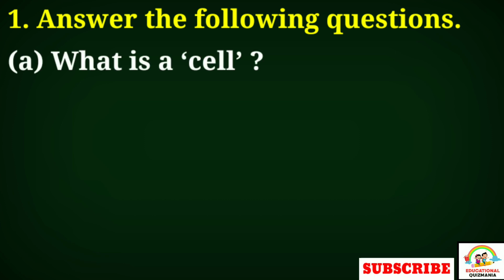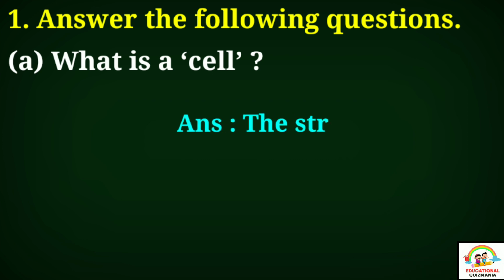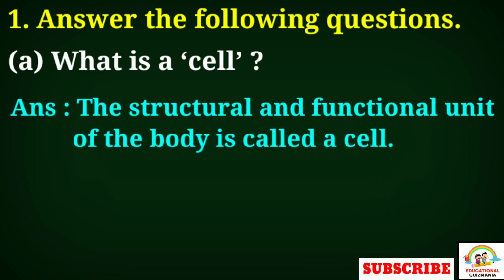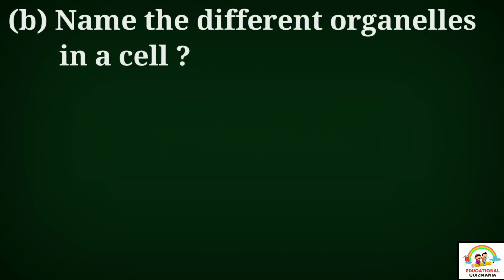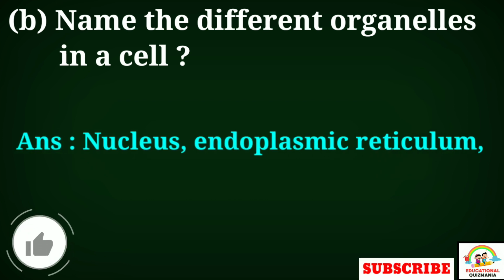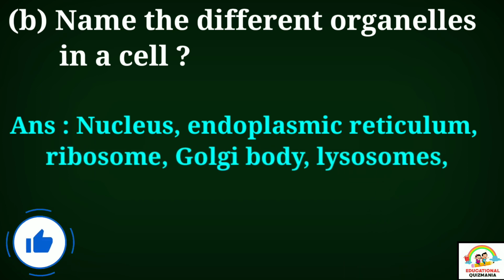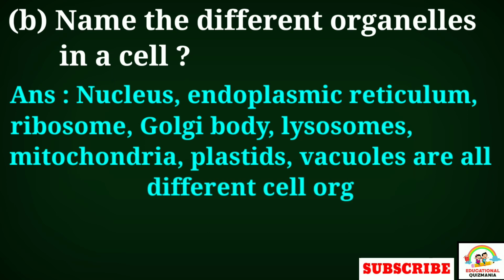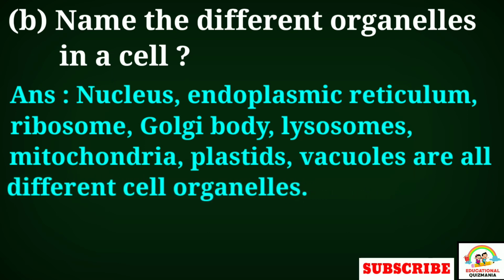A. What is a cell? Answer. The structural and functional unit of the body is called a cell. B. Name the different organelles in a cell. Answer. Nucleus, endoplasmic reticulum, ribosome, Golgi body, lysosomes, mitochondria, plastids, vacuoles are all different cell organelles.